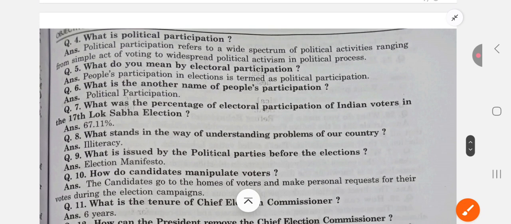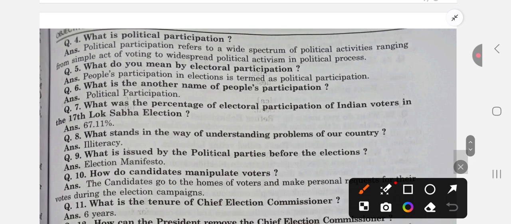What is political participation? Political participation refers to the wide spectrum of political activities ranging from the simple act of voting to widespread political activism in the political process. What do you mean by electoral participation? The people's participation in the election. What is another name of people's participation? Political participation.